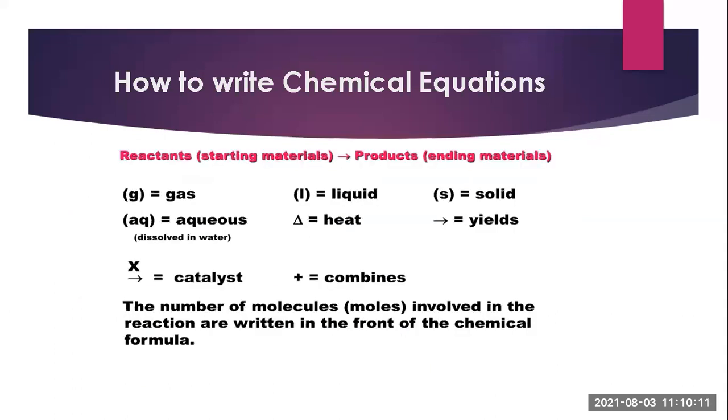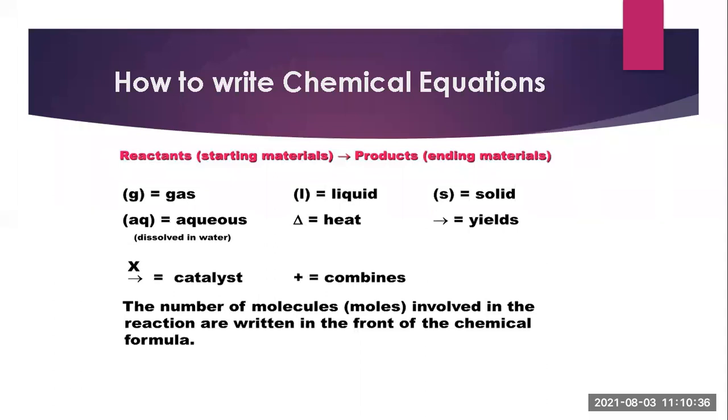Here a few of the symbols for writing chemical equations are given to you. The reactant is the starting material and the product is the ending material. G stands for gas, L stands for liquid, S stands for solid, and AQ stands for aqueous, that is dissolved in water.